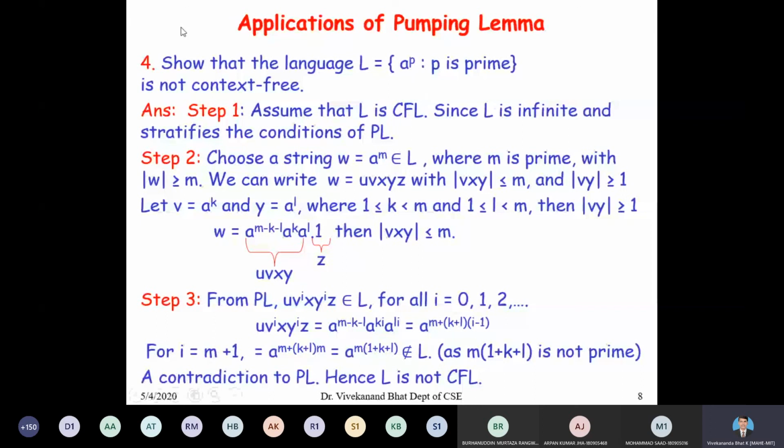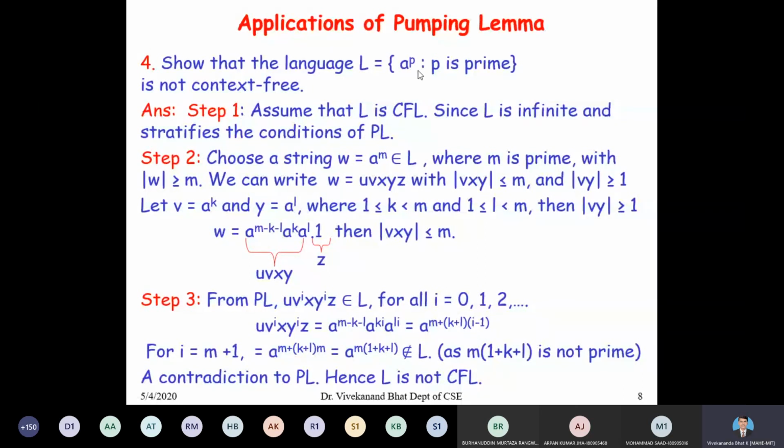Step 1: assume that L is a context free language. Since L is context free, we can apply the pumping lemma, and L is also infinite. So step 1 is the same as the previous problem. Step 2: there exists a positive integer m, and choose a string w equal to a to the power of m belongs to L, where m is prime.